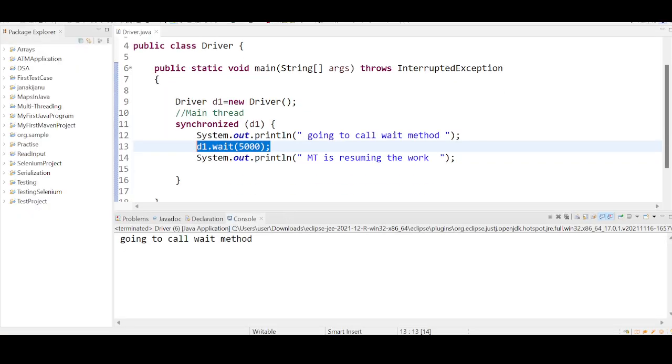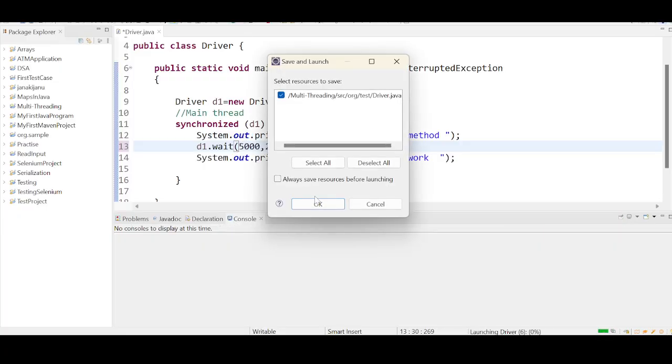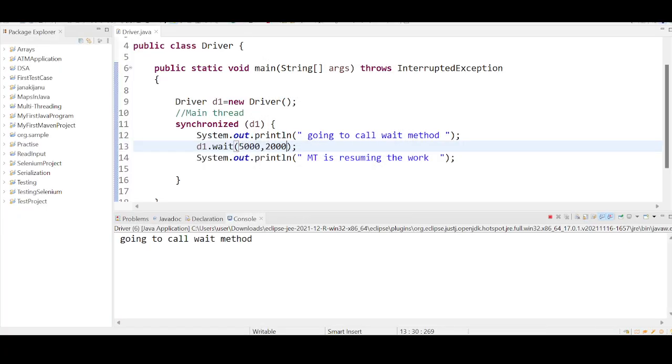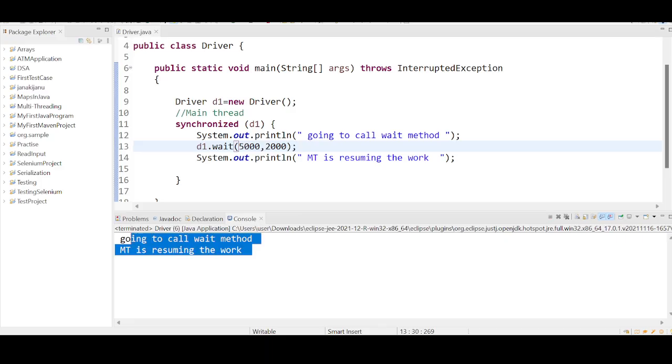Yes, sir. Now this is the job of the overloaded wait method, and there is one more overloaded wait method which consumes 2 arguments. To be very specific, you can define the nanoseconds time also. It is the same as the wait method. If you run this code, you will see the same output. There is a time delay here that we don't visualize completely. Able to follow?